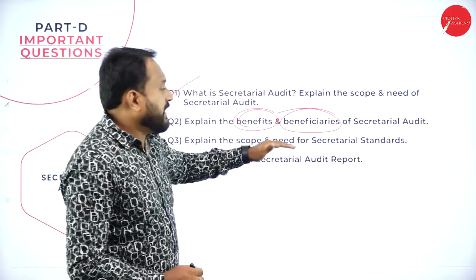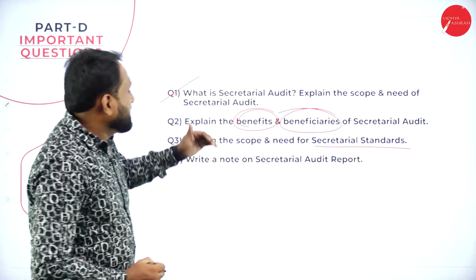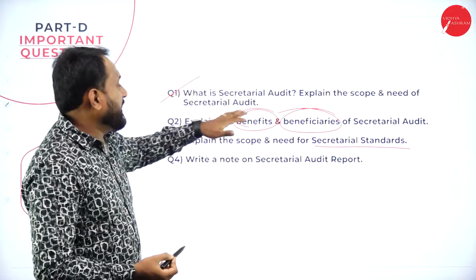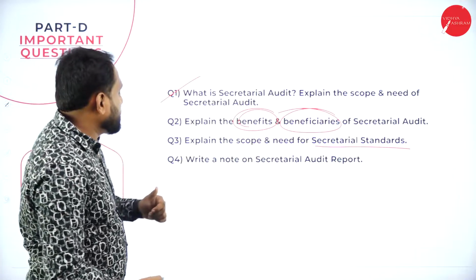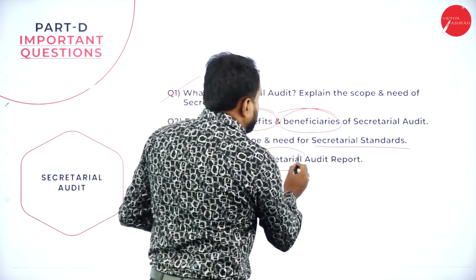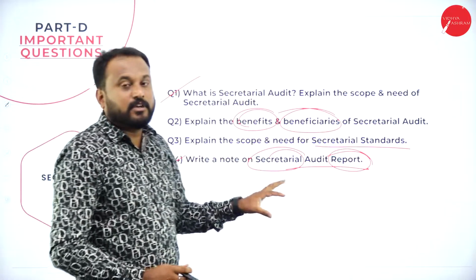Explain the scope and need of secretarial standards. See here, the difference is that secretarial audit scope and need is different, and secretarial standards is different. And the last one is, write a note on secretarial audit report. So these are the things which you are supposed to write.